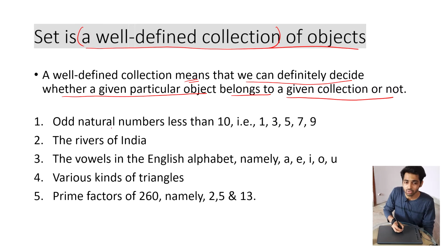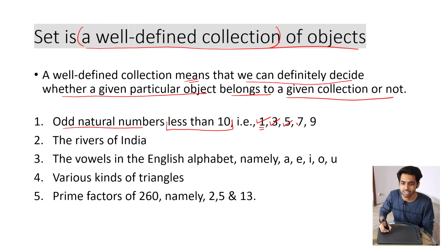First, let us talk about a collection of odd natural numbers. But there is one more condition, that these all odd natural numbers should be less than 10. So can we say that 1 belongs to this collection? Yes, because it is an odd number and it is also less than 10. Similarly, 3 is also odd number and it is also less than 10, and the same is true for 5, 7 and 9.